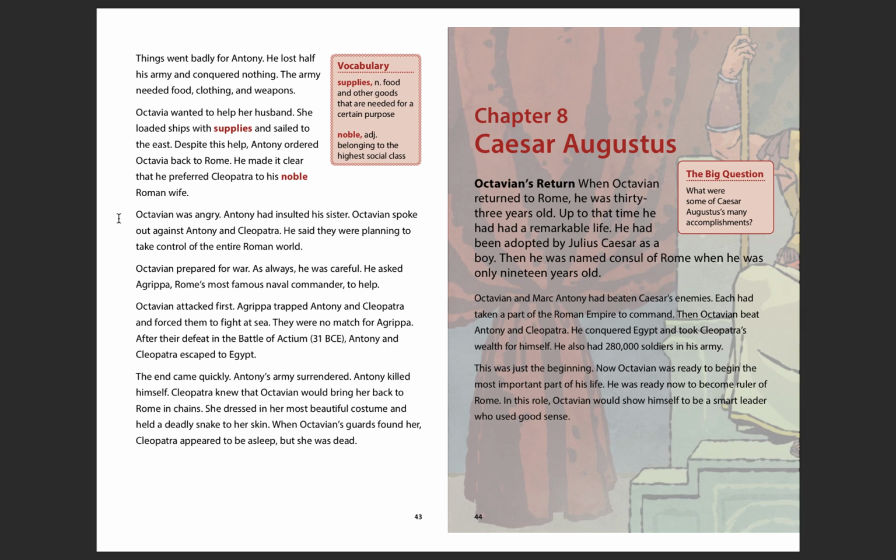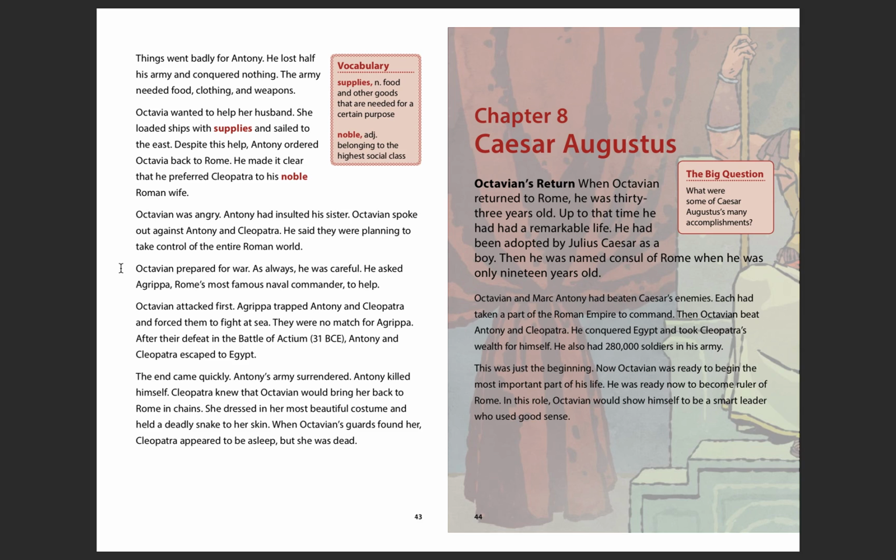Octavian, now we're talking about the other guy. So remember, Mark Antony and Octavian are the two guys that are in charge. So Octavian, now we're talking about him. He was angry. Antony had insulted his sister. Octavian spoke out against Antony and Cleopatra. He said they were planning to take control of the entire Roman world. Octavian prepared for war. As always, he was careful.